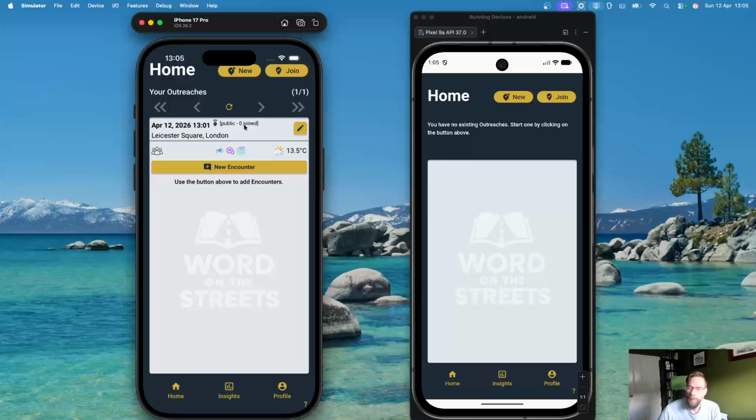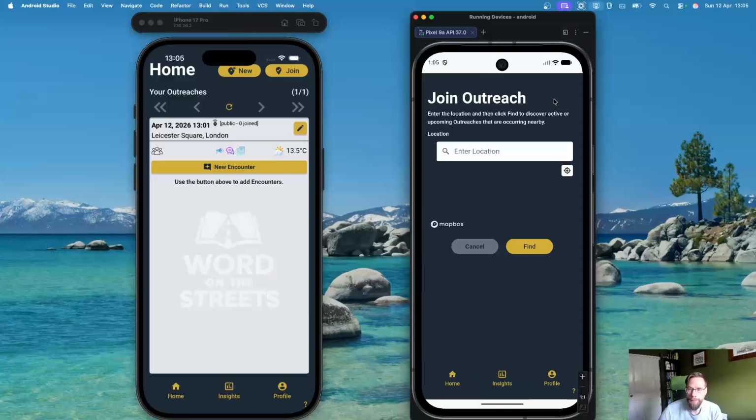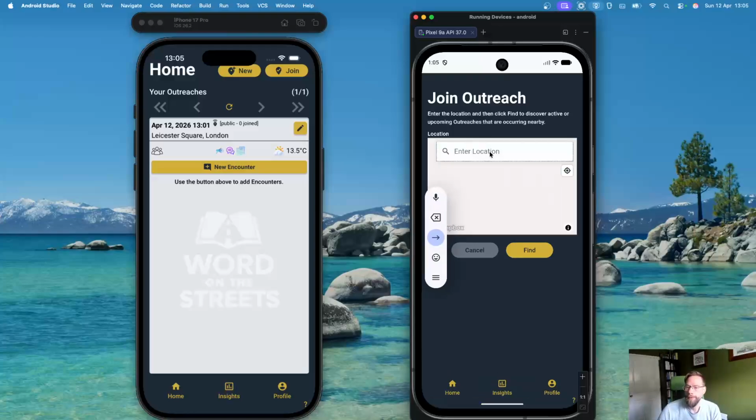Okay, now we will demonstrate the fact that this affiliate, now an evangelist, comes in. Let's say they're traveling, or maybe they're on their way to Leicester Square. They've been told maybe this is going to be the time and the place. They don't know exactly where it is. Maybe they're on their journey, but they pull up their app and say, "Look, I want to join this outreach now."